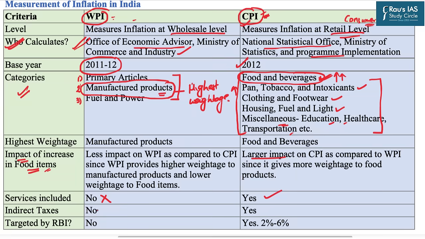In WPI, indirect taxes are not included because these are at the wholesale level, but indirect taxes are levied at the consumer level. So in CPI, the indirect taxes are included. As we discussed initially, the RBI targets the CPI level, not the WPI. And we know that the targeting range of the RBI is to keep the inflation within the limits of 4 plus minus 2%, that is the range of 2% to 6%.